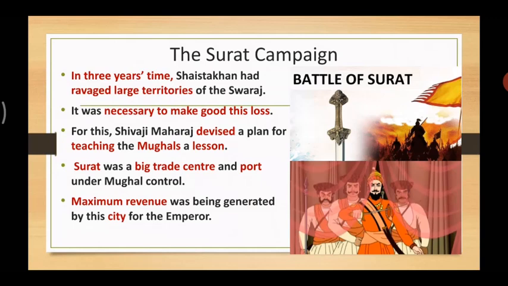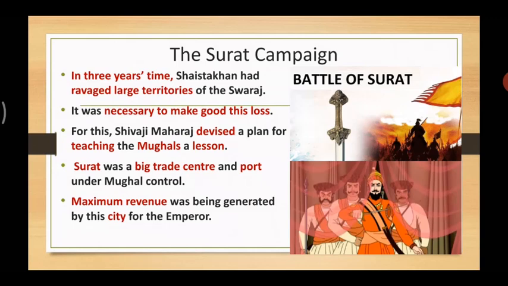In 3 years' time, Shaiste Khan had ravaged the territories of Swaraj when he entered the Pune province. So it was necessary to make good this loss. Whatever losses the Marathas incurred, it was necessary for them to make good of this loss.